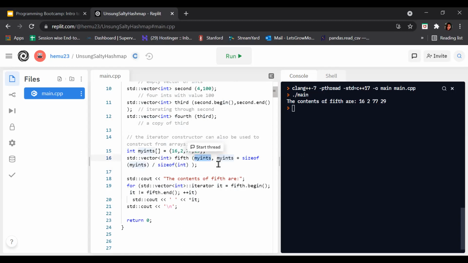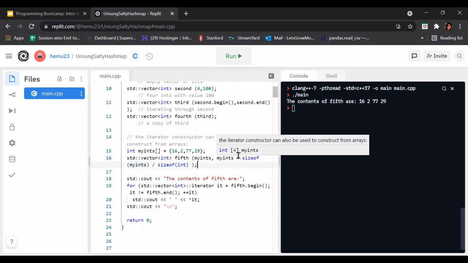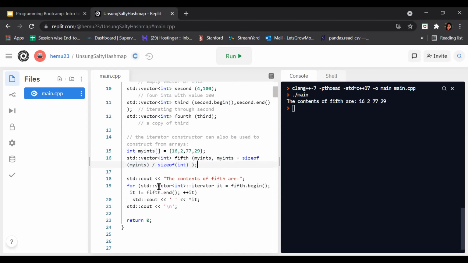In fifth, we have put myints, which is the value of this, comma, myints plus sizeof(myints) divided by sizeof(int). It is an expression. The expression is evaluated and we got the contents of fifth. As you see, the contents of fifth are printed and the for loop begins.